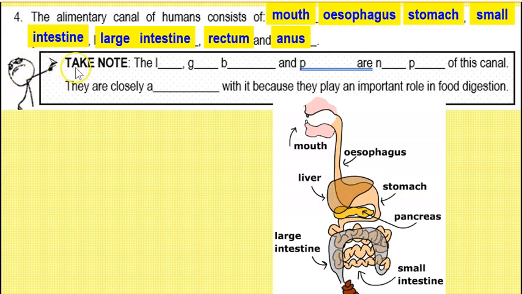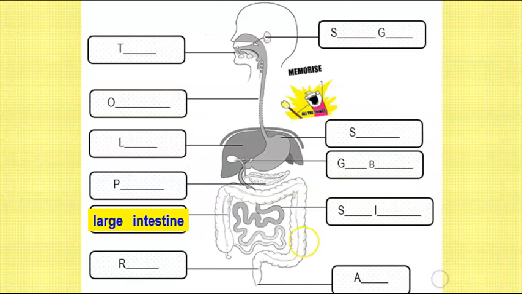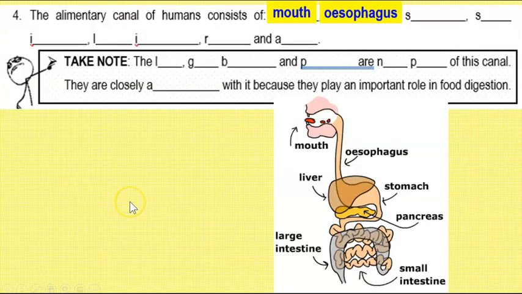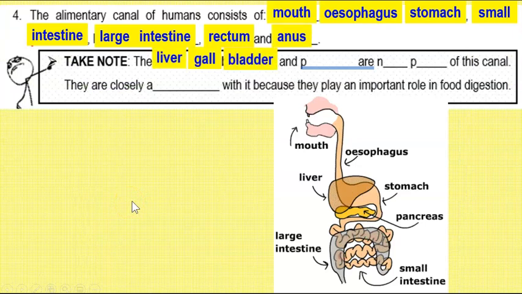So look at what this person is pointing to. Now, a lot of students always think that the liver, the gallbladder, which you can't see in this animation here, and the... okay, so sorry for the technical difficulty.